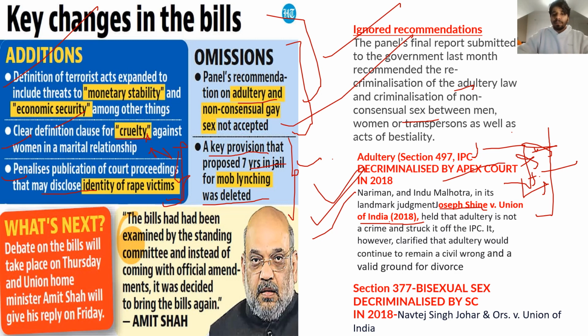And okay, then section 377 was dealing with homosexual relationships and sex between two adults, right? Like gays, lesbians, even trans persons. So it decriminalized section 377 of IPC. It was a criminal case, the Navtej Singh Johar case, 2018, right?